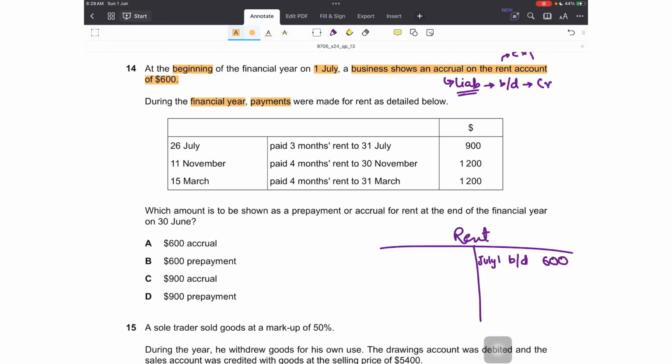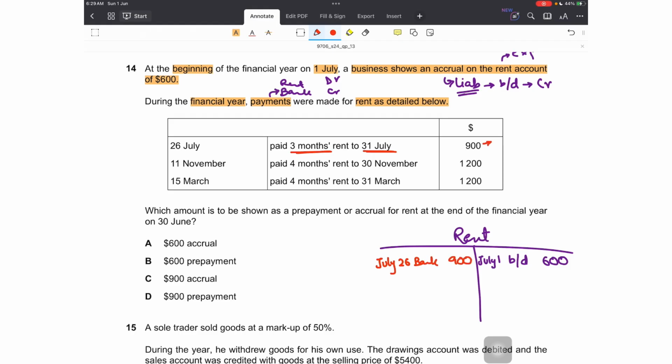Then during the financial year, payments were made for rent as described below. So whenever payments are made, our bank account will be credited and the rent account will be debited. So these represent all the payments. Let's insert these as well. On 26th July, paid 3 months rent to 31st July. So July 26 bank amounting to 900.